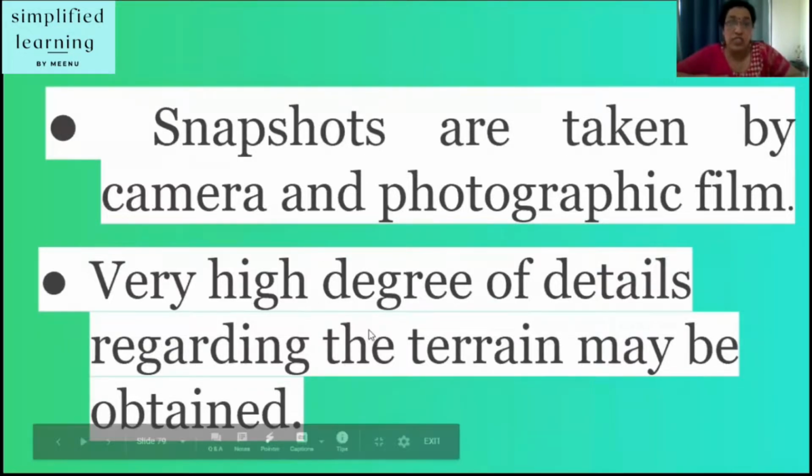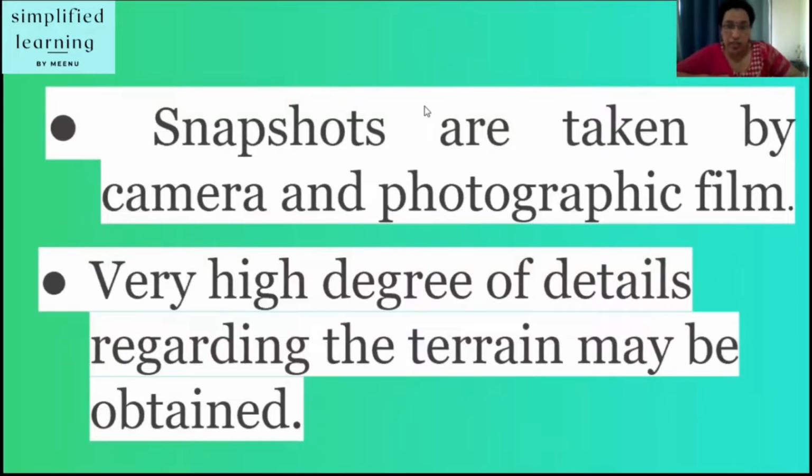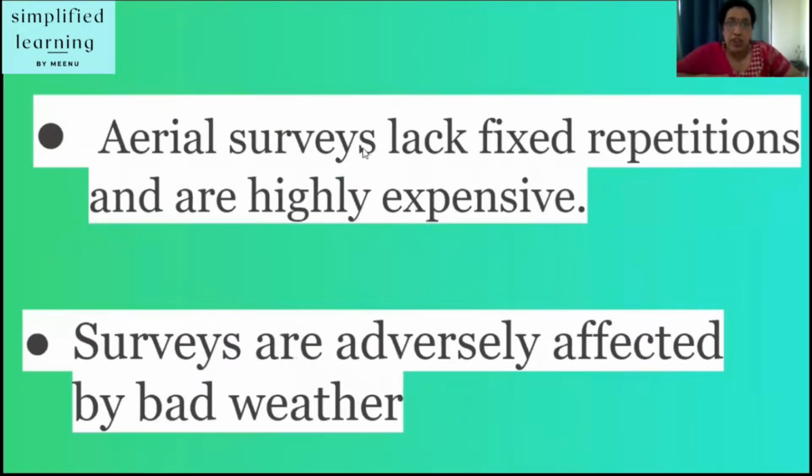A very high degree of detail regarding the terrain may be obtained. Now, what is terrain? The area. Aerial surveys lack fixed repetitions and are highly expensive. Surveys are adversely affected by bad weather. So there are some pros and cons, positive and negative aspects of aerial photography.